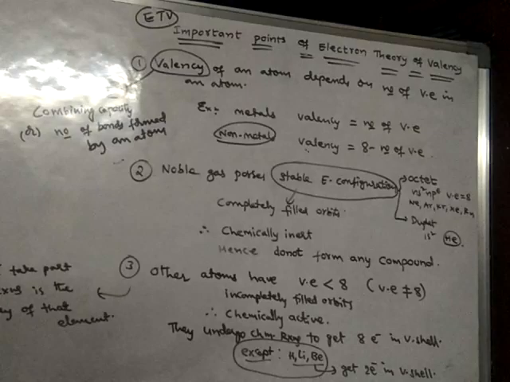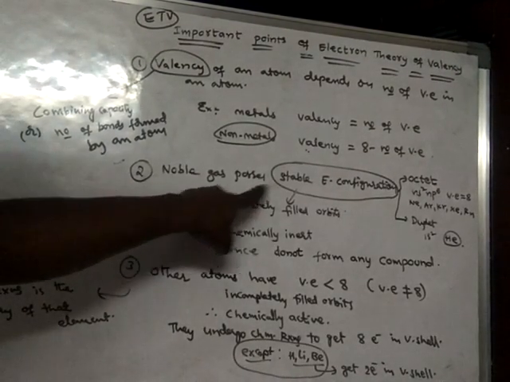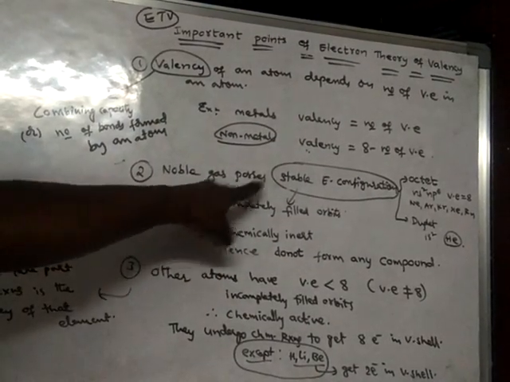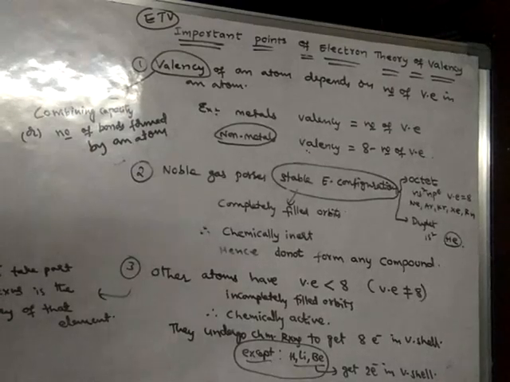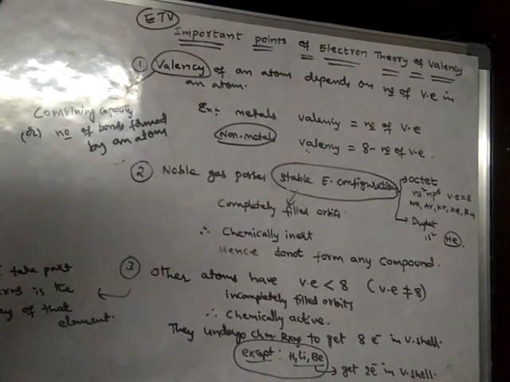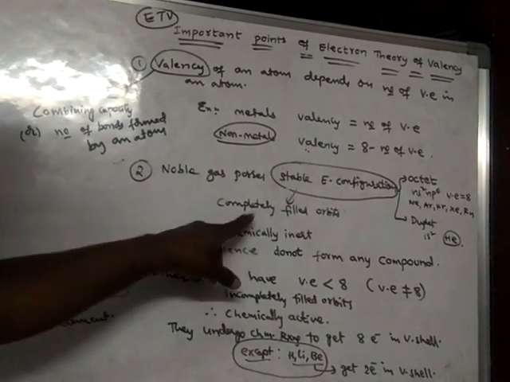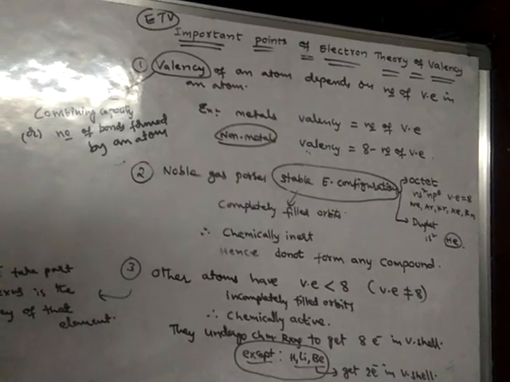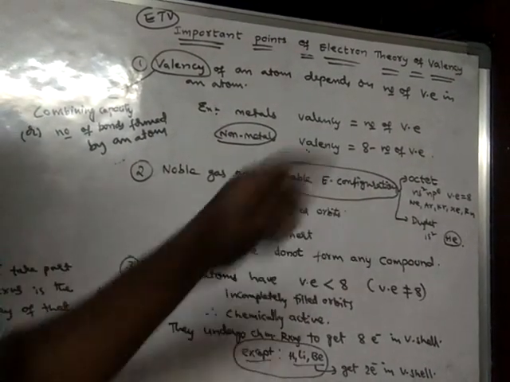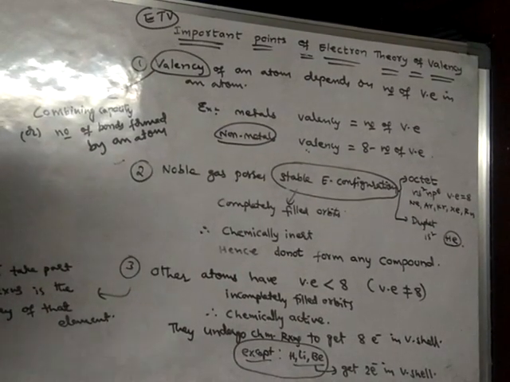In their study they understood that noble gases possess stable electronic configuration. As noble gases possess stable electronic configuration, they are chemically inert, non-reactive. Inert means non-reactive. Stable electronic configuration means completely filled orbits.